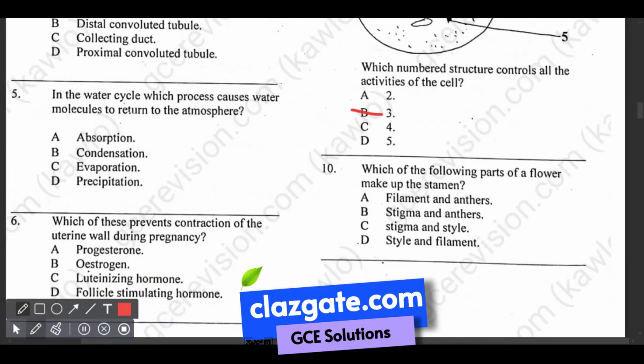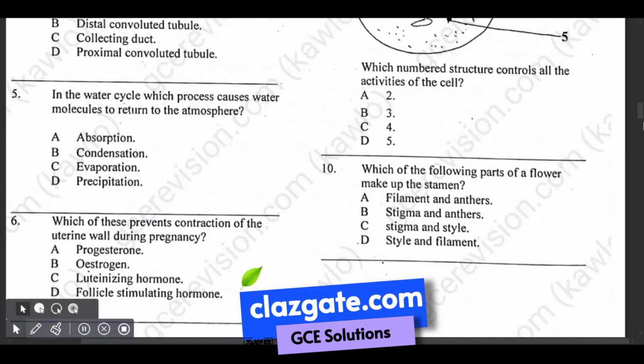The anther is a sac-like structure at the top of the stamen. It's responsible for producing pollen grains, which contain the male sex cell of the flower. And then the filament is a stalk-like structure that supports the anther and connects it to the base of the flower. So the correct answer to question number 10 is A, the filament and the anthers. Next question, question number 11.